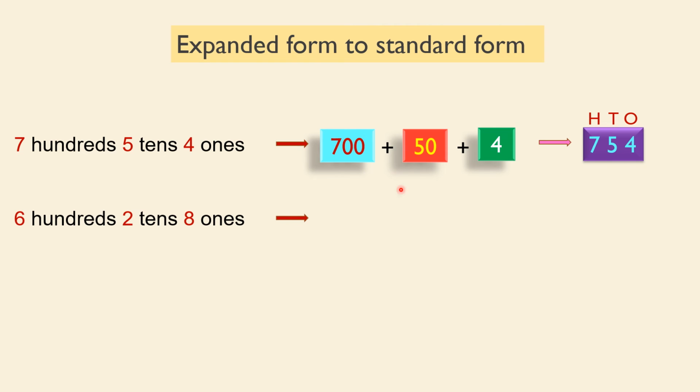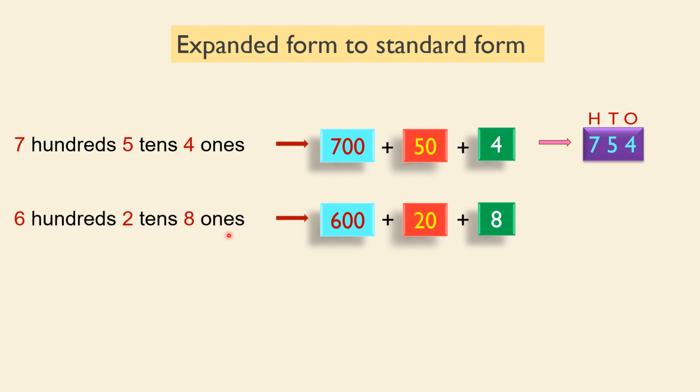Let's see another example. 6 hundreds, 2 tens, 8 ones. 6 hundreds is 600, 2 tens is nothing but 20, 8 ones is 8. We have learned tens and ones in class 1, right? So it can be written as 600 plus 20 plus 8. Now the standard form. 6 in the hundreds place, 2 in the tens place, 8 in the ones. 628 is the number.